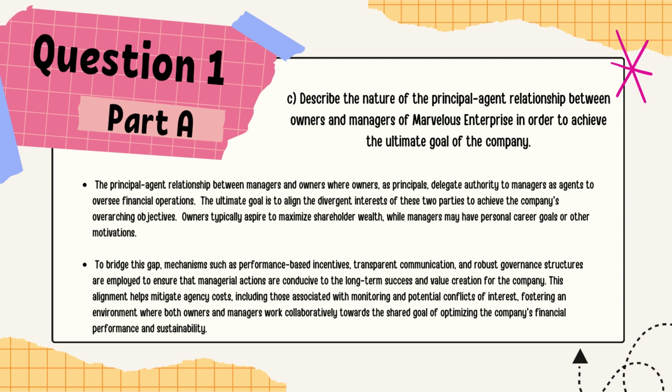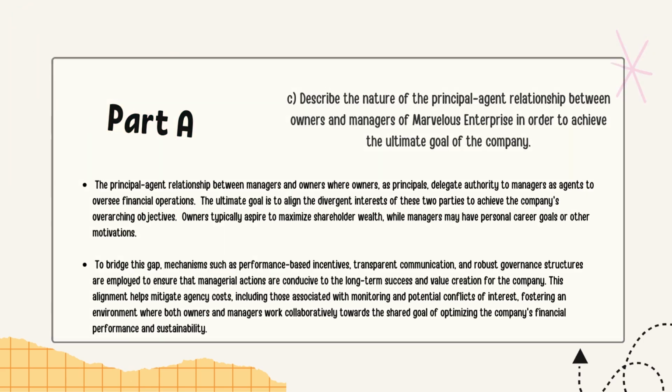This alignment helps reduce agency costs, including those associated with monitoring and potential conflict of interest, fostering an environment where both owner and manager work collaboratively towards the shared goal of optimizing the company's financial performance and sustainability.